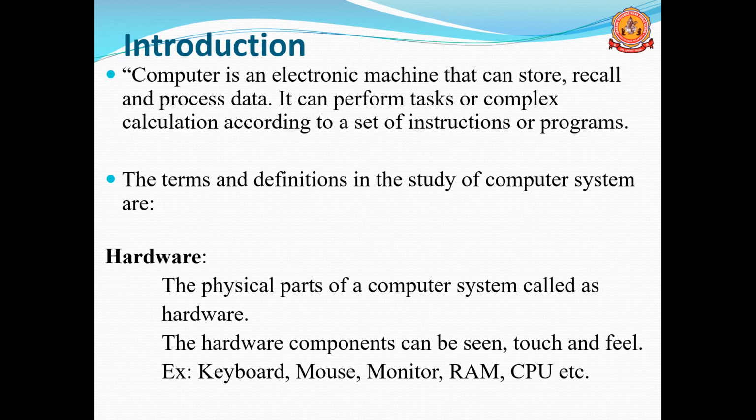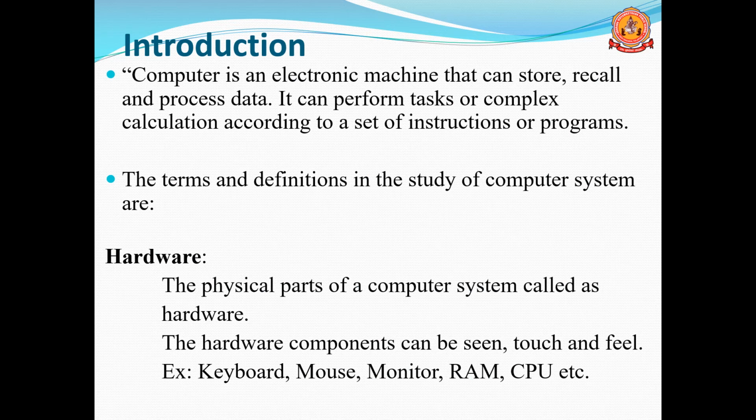It can perform tasks or complex calculations. If you give any task, that task can be performed. Along with that, it is also possible to perform complex calculations according to a set of instructions, based on the instructions given. In a computer system, the user should give the instructions. Based on the particular instruction, the system is going to perform.